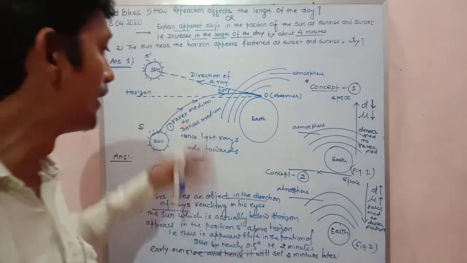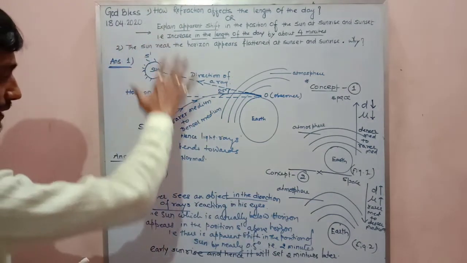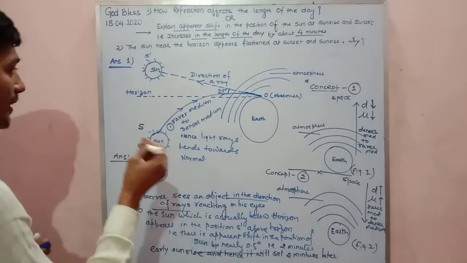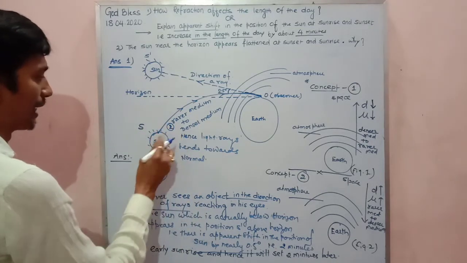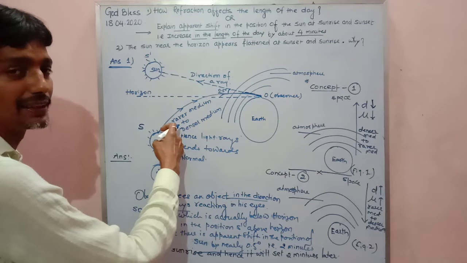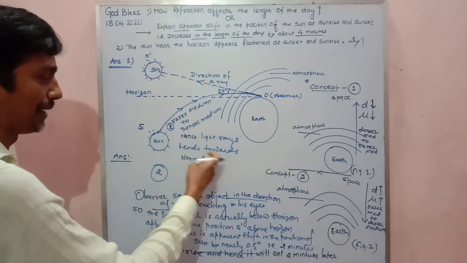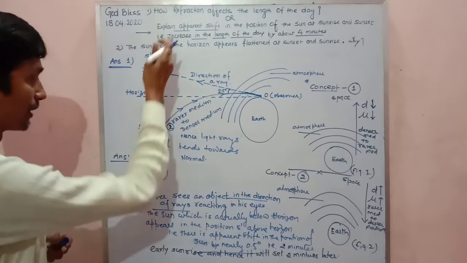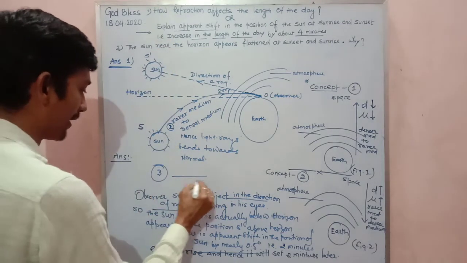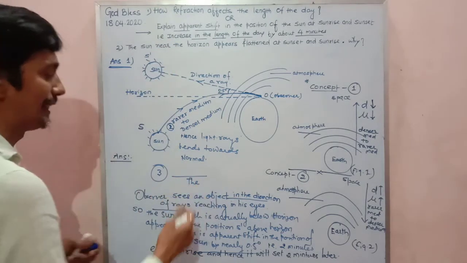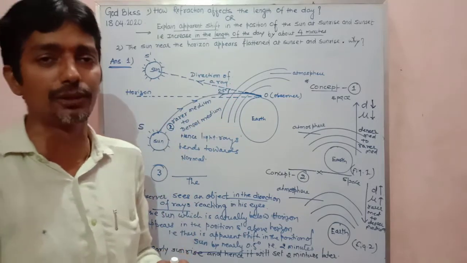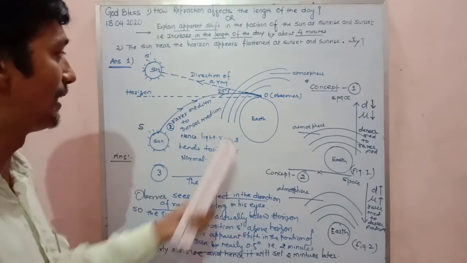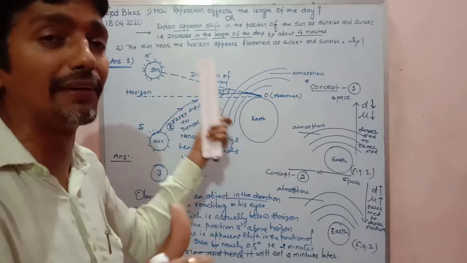My dear, this is the entire answer. You can write this as point number 2: the light from the sun is traveling from rarer to denser, hence light will bend towards the normal. Point number 3, you can write for this answer that the observer sees an object, because whenever the observer sees an object, he will see the object in the direction of the ray of light.